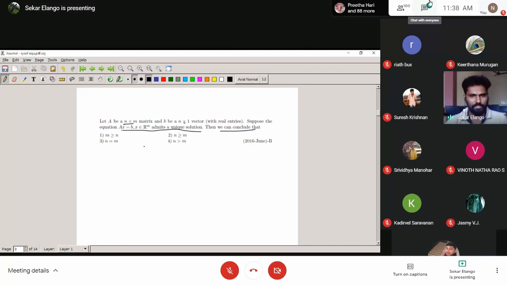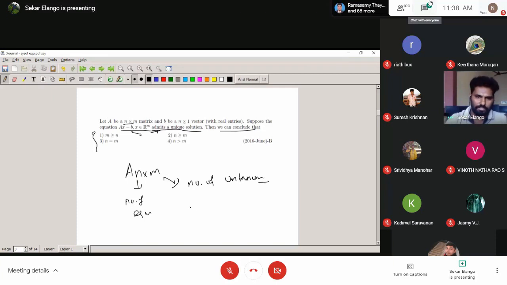We definitely get the solution. Here it admits a unique solution, which I already mentioned, and the question is, is there any relation. You can see that here the matrix order is n cross m. Then what is the n here? n is the number of equations. So what is the m? m is the number of unknowns.